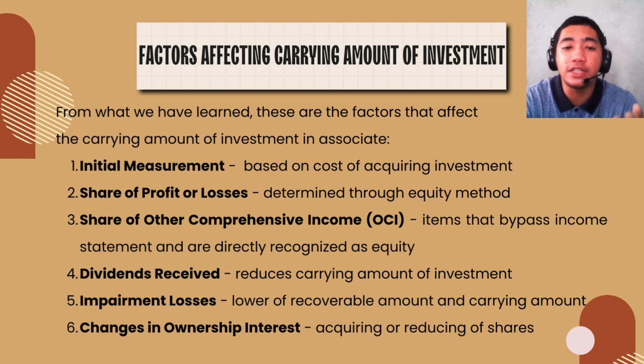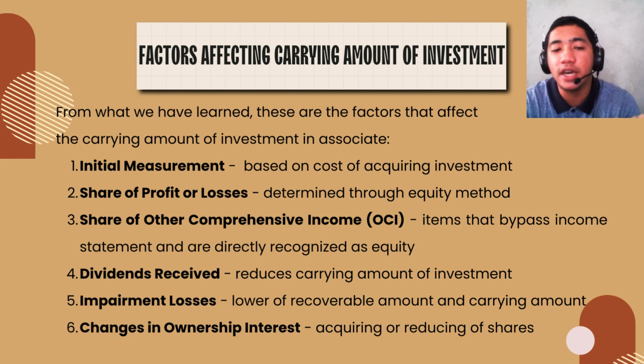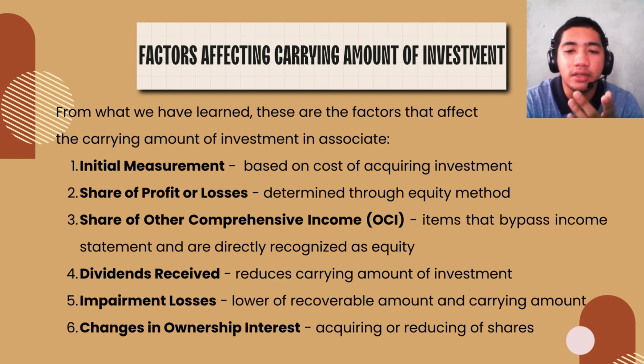Next is the dividends received. The dividends received from the associate reduce the carrying amount of the investment. When the associate declares dividends, the investor deducts its share of the dividends from the carrying amount of the investment. Next is the impairment losses. If there are any indications of impairment, the carrying amount of the investment is reviewed for potential impairment losses. Lastly is the changes in ownership interest. Any changes in the investor's ownership interest in the associate can impact the carrying amount of the investment. For example, if the investor acquires additional shares or reduces its ownership percentage, the carrying amount may need to be adjusted accordingly.